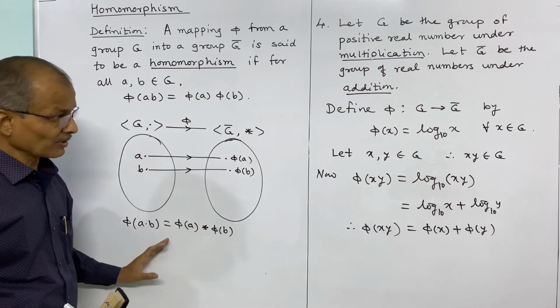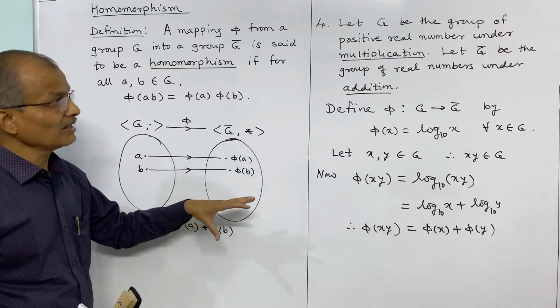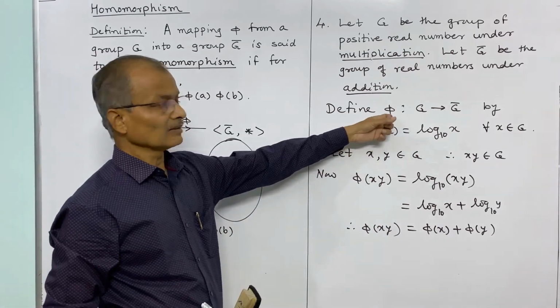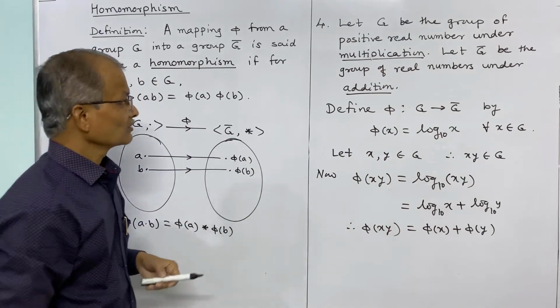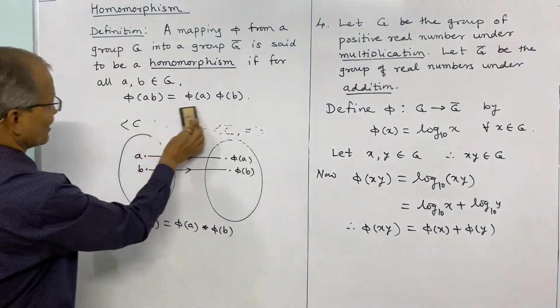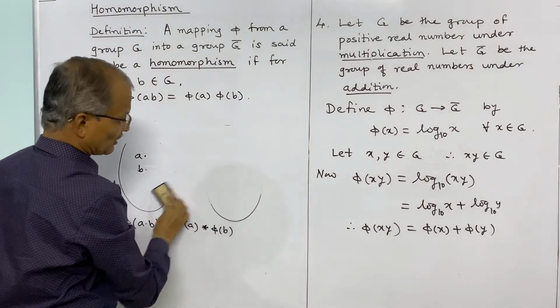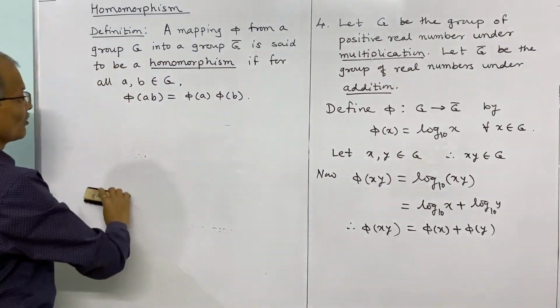If this property is satisfied, then we say this mapping is a homomorphism between two groups. So this is the definition and some examples of homomorphism.